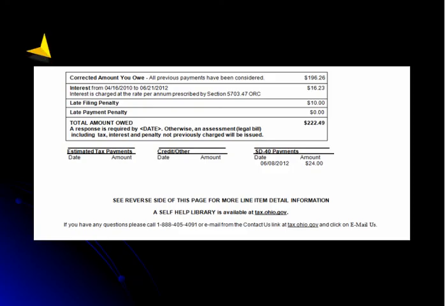Under the line item detail is a box showing the corrected amount owed along with the interest charged on the balance, including the start and end date of the interest calculation and the late filing penalty. Next, you will see a required response date. If we do not receive the needed information by that date, the bill will become an assessment. An assessment is a legal bill and will include additional interest and penalties, and be sent through certified mail, meaning that you will have to sign for it. Beneath the box, your estimated payments, credit carryforward, and/or IT40 payments are listed.